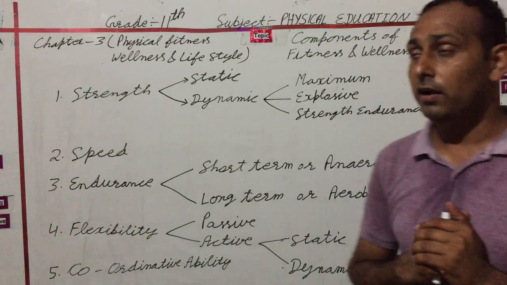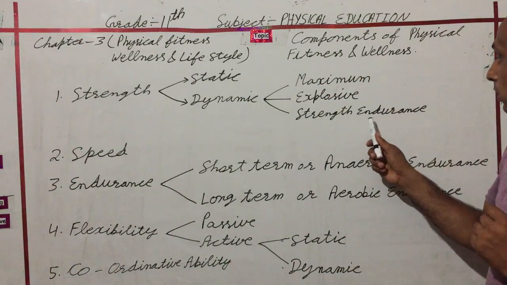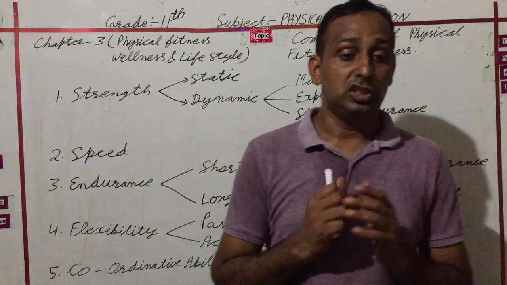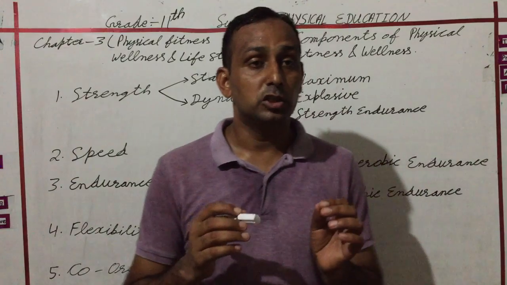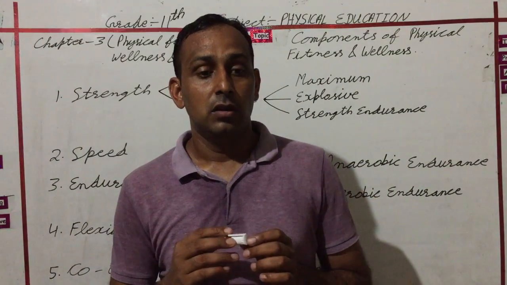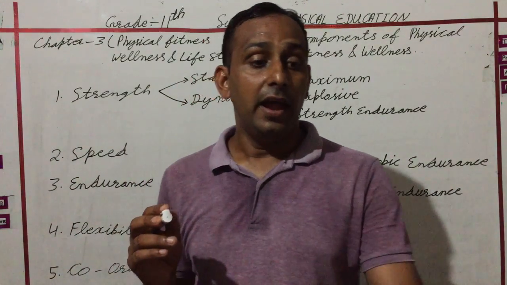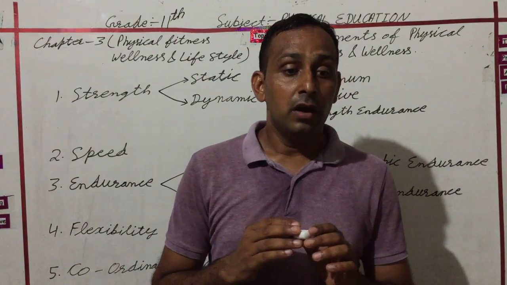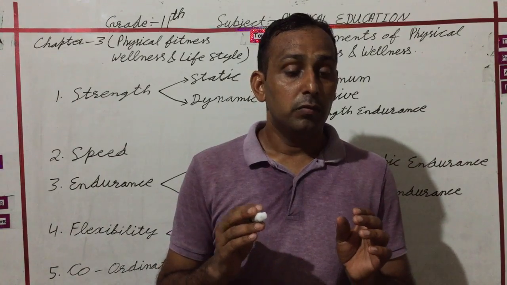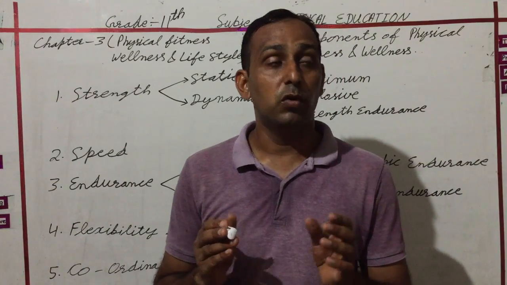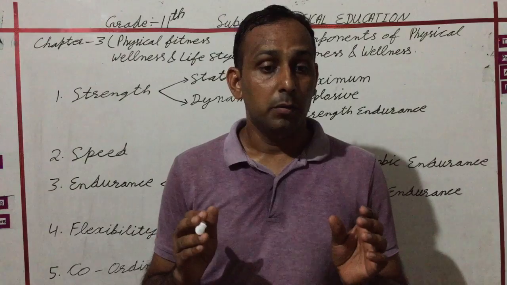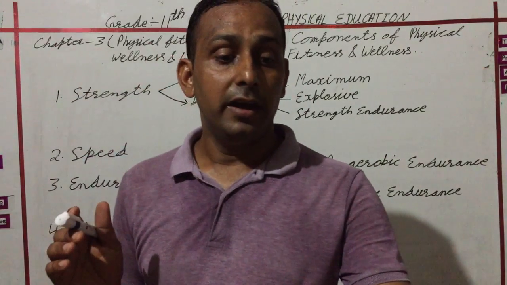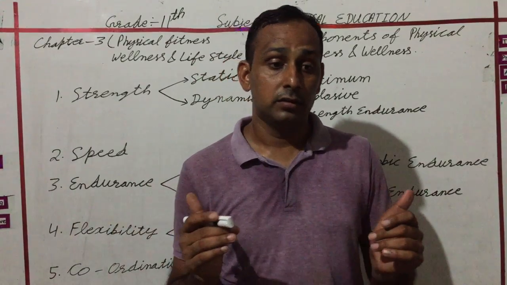Next, the third part is strength endurance. Strength endurance is also a combination of two components, strength and endurance. It is the ability of the muscles to overcome resistance for a long time without getting tired or fatigued.